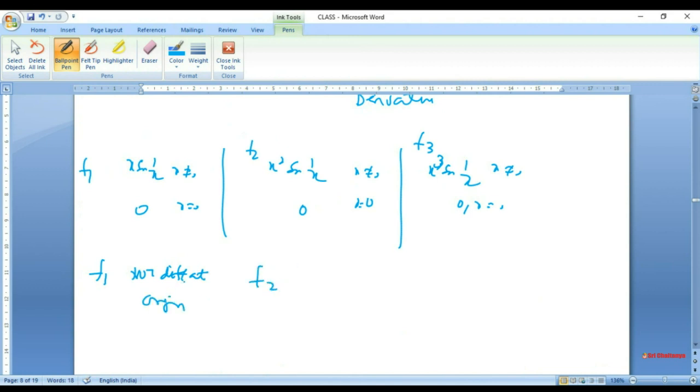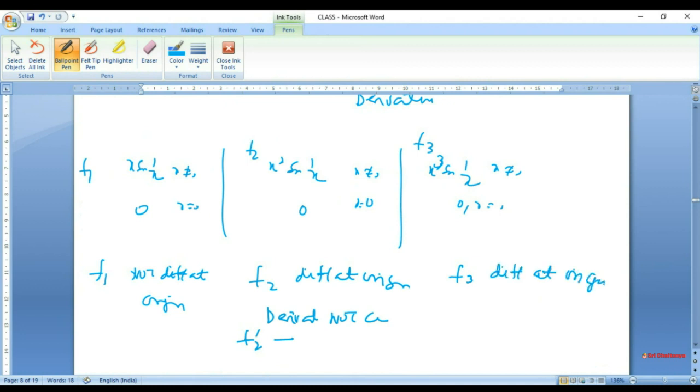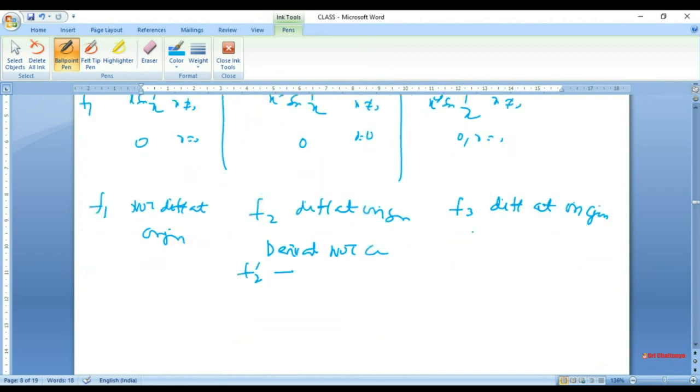For f1 there is no question of derivative being continuous at origin, because the derivative is not defined at origin. f2 is differentiable at origin, but the derivative is not continuous, meaning f2 prime is not continuous. f3 you will find is again differentiable at origin, but this time the derivative is continuous at origin.